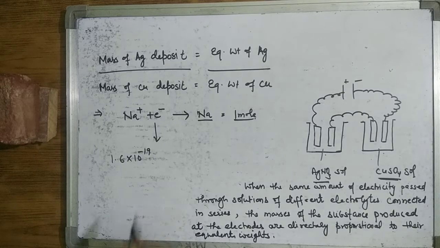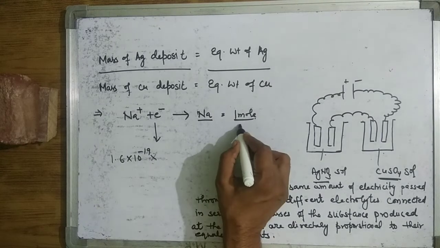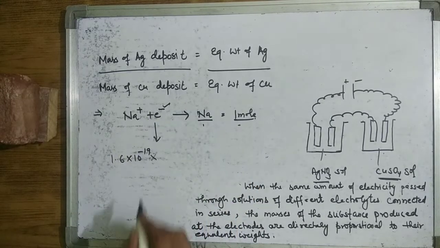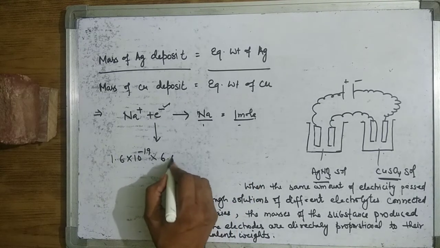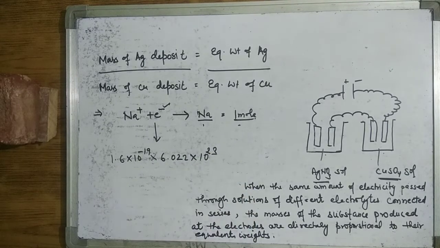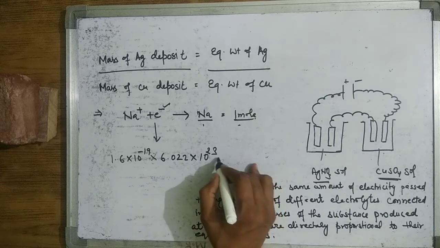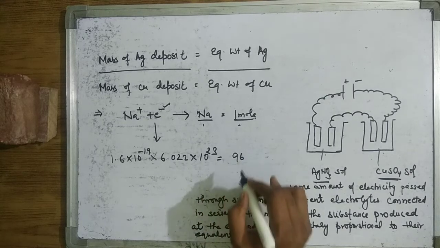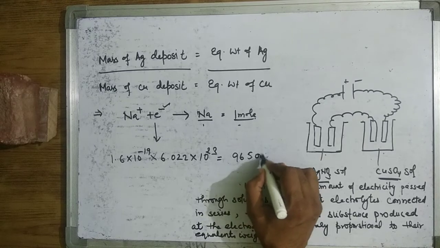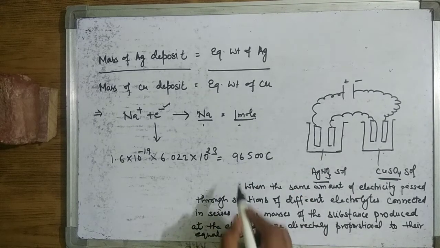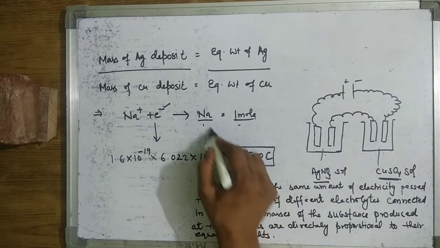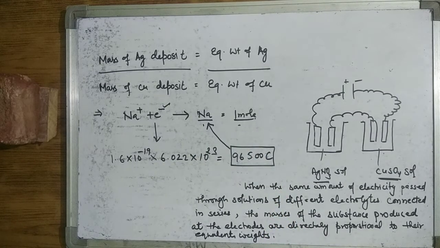To deposit 1 mole of sodium, 1 mole of electrons is required, that is 6.022 into 10 raised to power 23 electrons. Multiplying this, we get approximately 96500 coulomb. It means that much quantity of electricity deposits 1 mole of the substance.